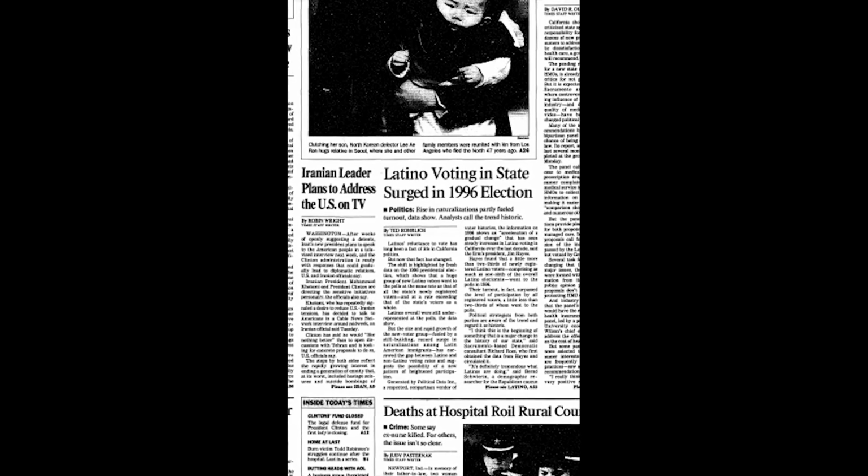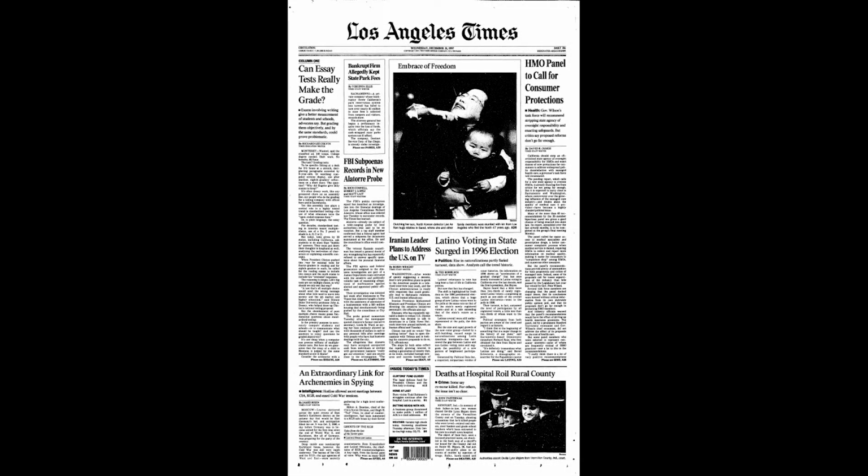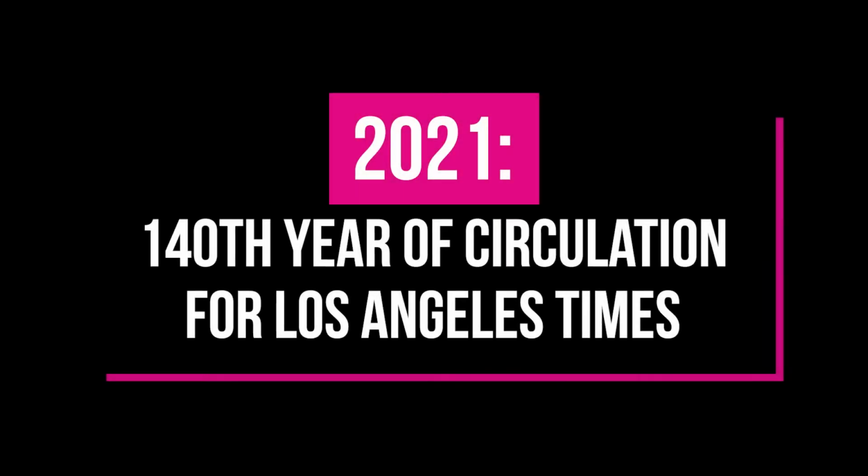It is the first of the front pages I've shown you that mentions in headlines a minority group in the United States. In conclusion, the Los Angeles Times newspaper has gone through many changes over a 116-year period, both visually and in terms of content. Not to worry though, the paper is still thriving to this day.